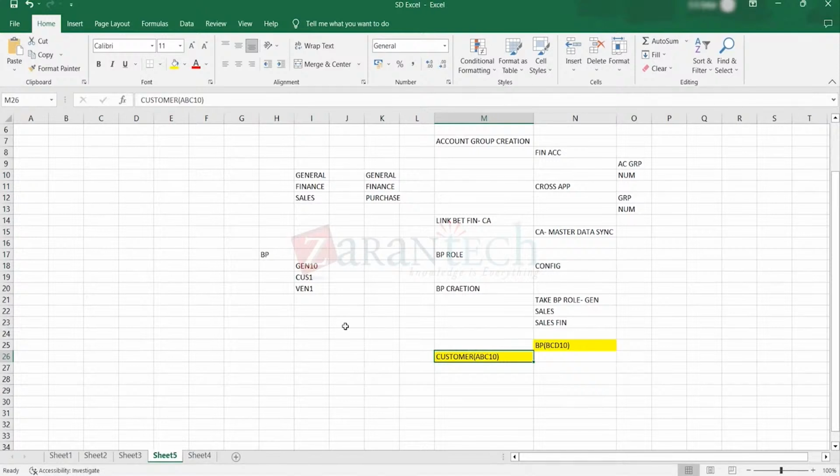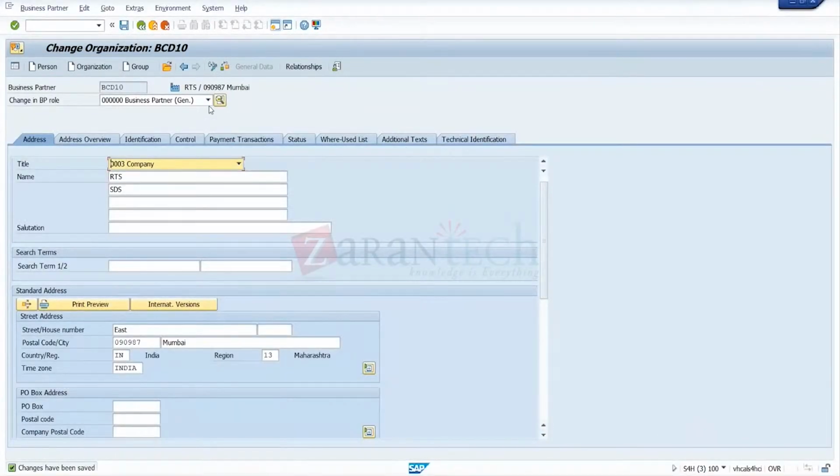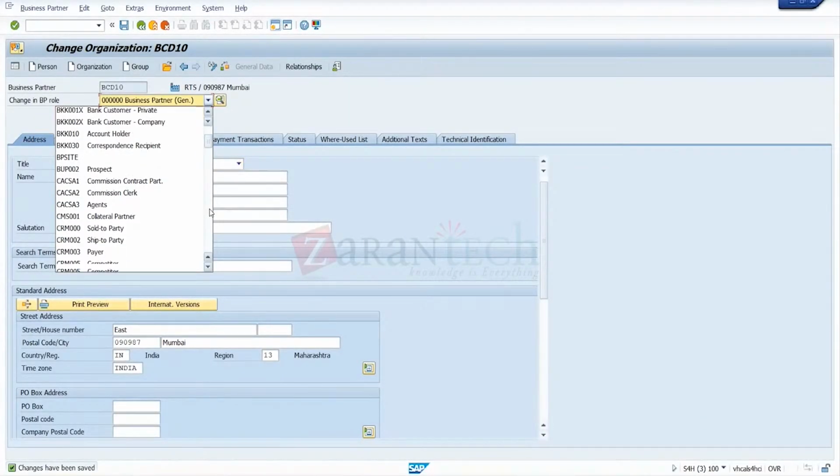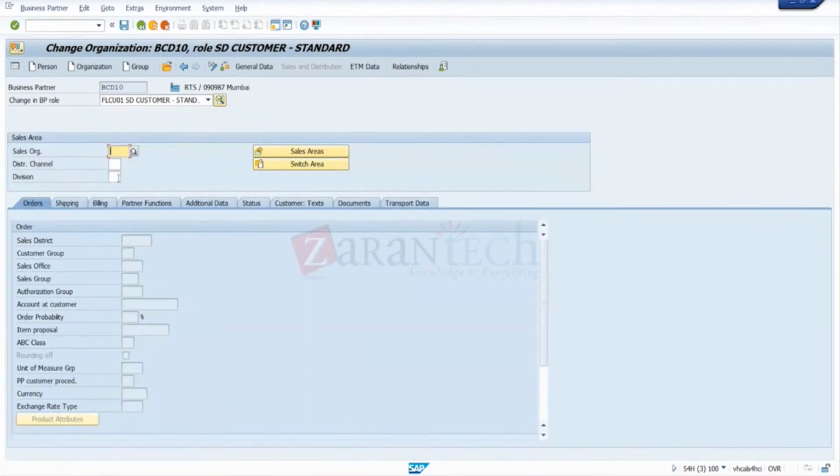What is the next step? That's the finance section. So we go for sales and finance. We have to assign the sales organization and all, right? That's the customer role. So actually, can you please do it? Now we are having the FLC. This is for customer role, which is what we are taking. We have the sales and distribution data, so we have maintained the sales details. Just maintain it.